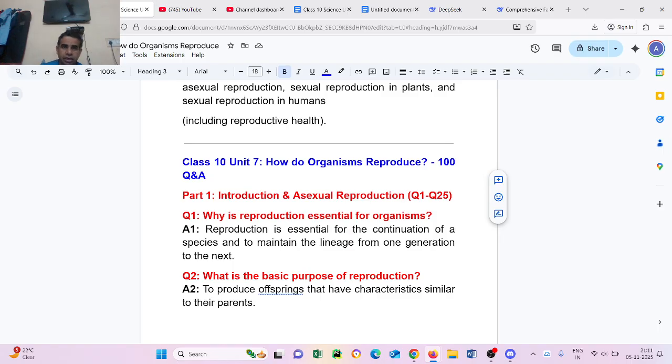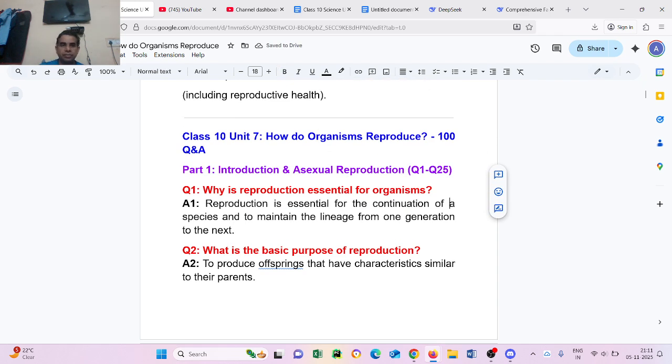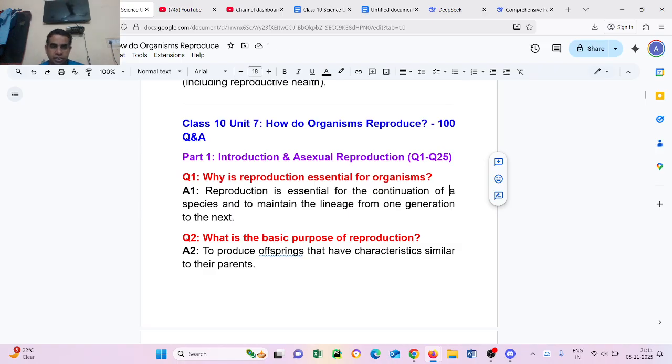Part 1: Introduction and asexual reproduction. In part 1 we will discuss introduction and asexual reproduction. Question number 1: Why is reproduction essential for organisms? Reproduction is essential for the continuation of a species and to maintain the lineage from one generation to the next generation.